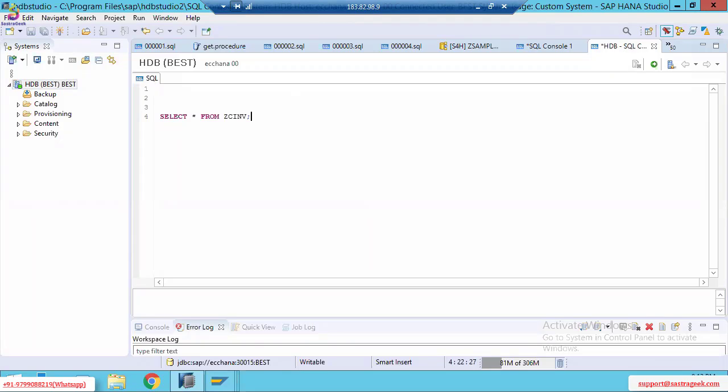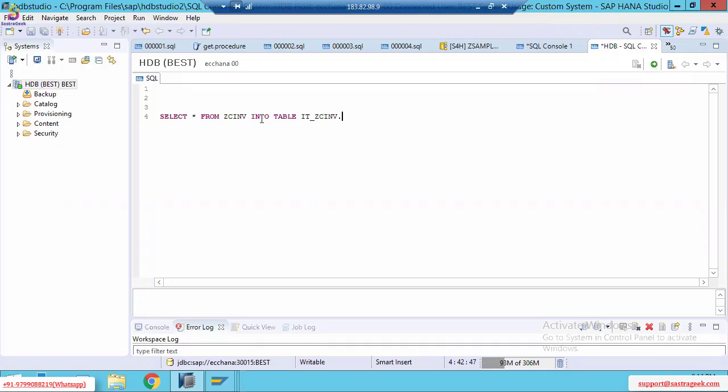Actually, in ABAP we specify a dot at the end of every statement, and we would specify like this: into table, internal table, IT_ZCINV. But here we should not specify the into table, internal table.